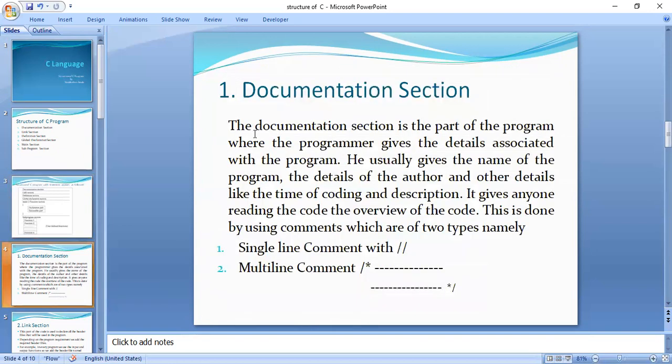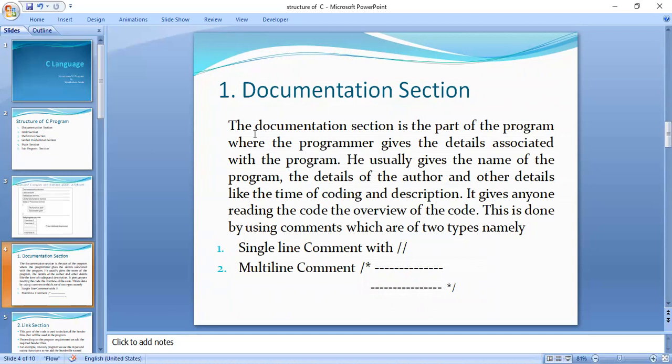In this documentation section, the programmer is going to write what is the aim of the program and what concepts he has used for writing the program. All these things he is going to mention. The main intention of the documentation section is, as the programmer develops the program, he knows what he has done in it. But when a second person sees the program, he may be unable to understand.